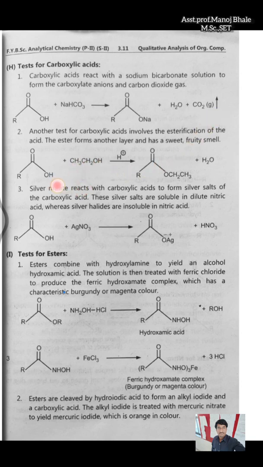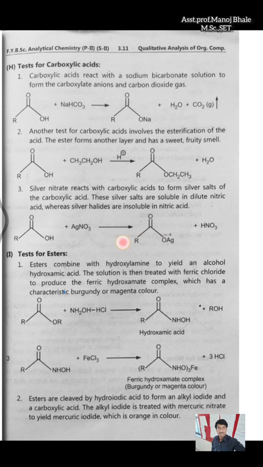Another test for the determination of carboxylic acid: if we react it with ethyl alcohol, then there is an esterification reaction. Generally an ester has a sweet or fruity smell. When the ester is formed, a sweet smell or fruity smell comes. That indicates the presence of ester, formed from the carboxylic acid reacting with ethyl alcohol.